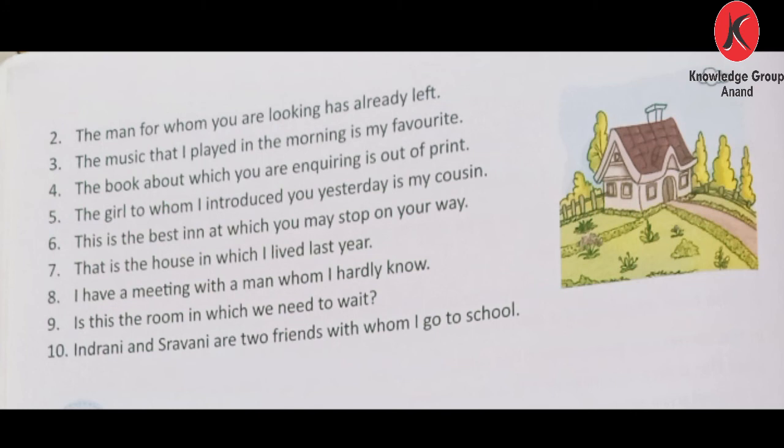Number 8: I have a meeting with a man whom I hardly know. So the sentence will be written like this: I have a meeting with the man I hardly know. The preposition will remain in the same place, we will just omit the relative pronoun.